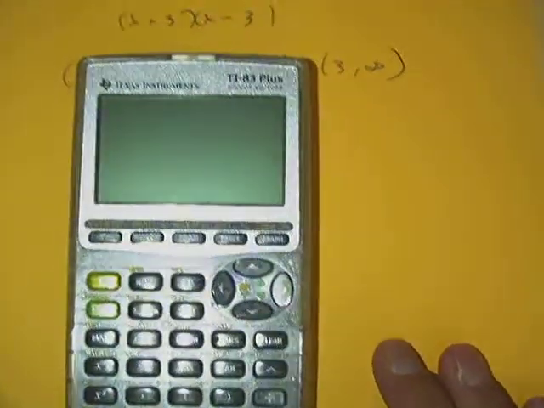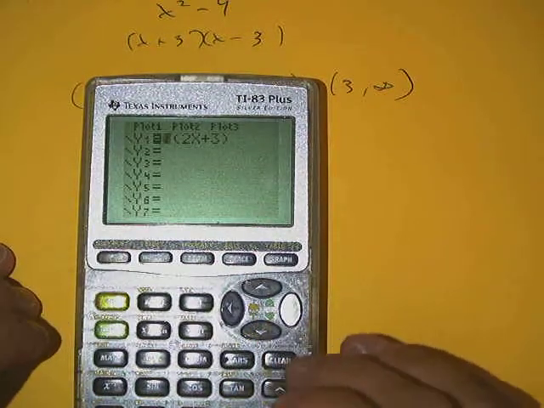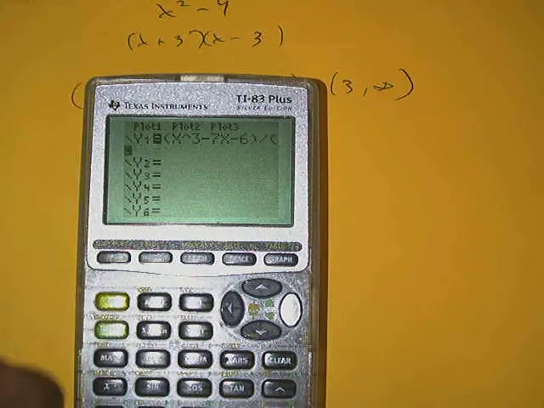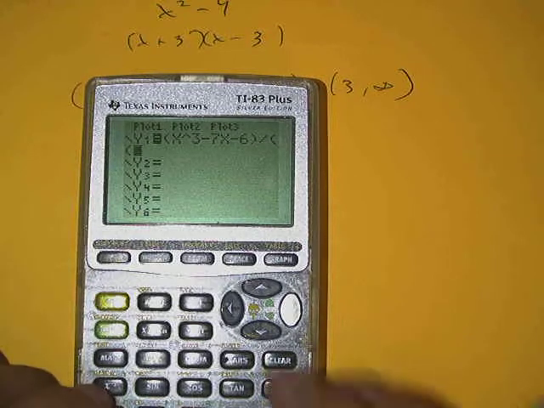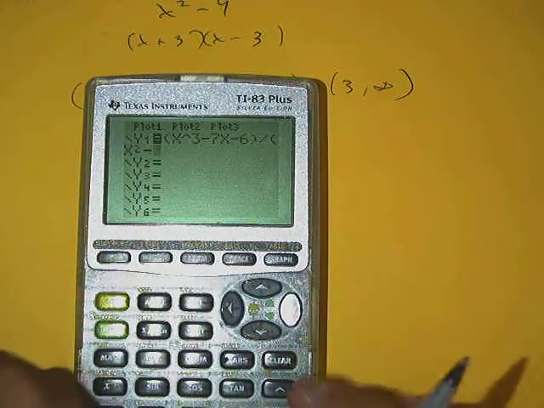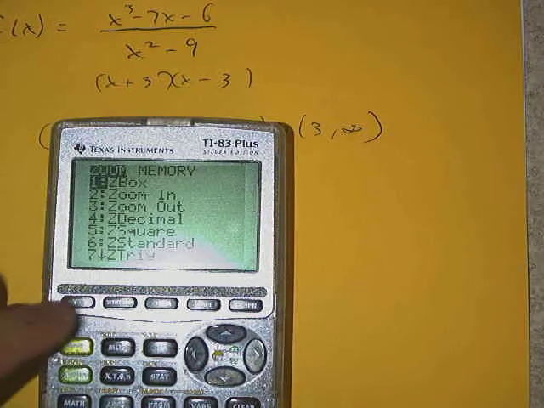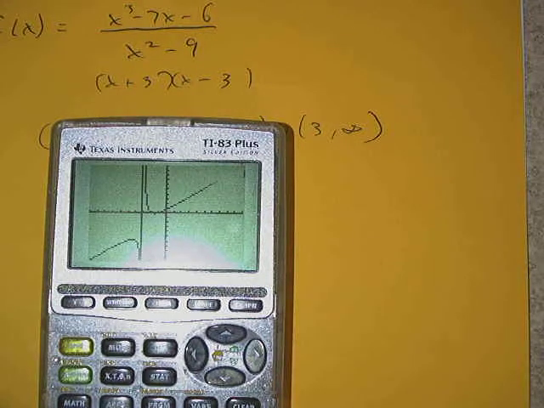And then number 2 says investigate the graph of f around x equals 3 to see that f has a removable discontinuity. So let's take a look at the graph here. Zoom in a minute. Put in my x cubed minus 7x minus 6, and then, oops, squared minus 9. And if we do our zoom 6. Notice that it told us to investigate 3, because we can see at negative 3 it's clearly an asymptote.